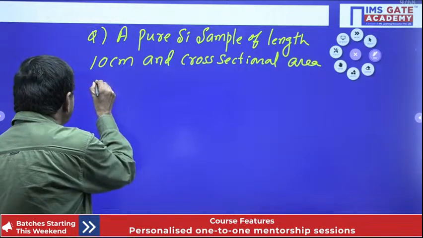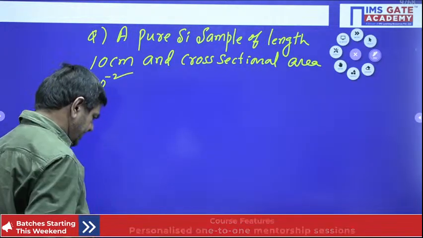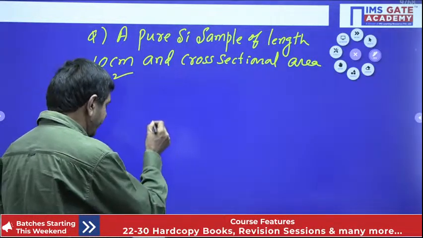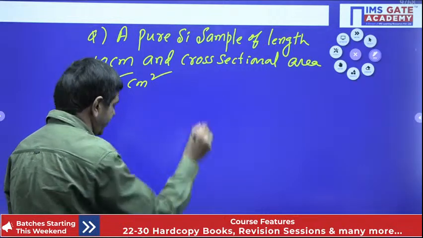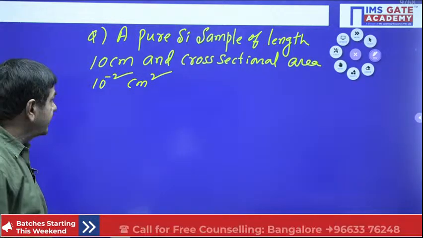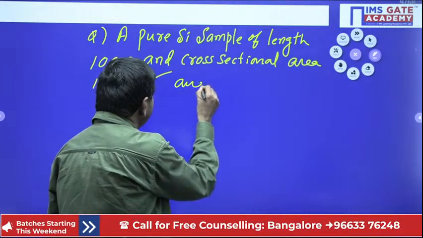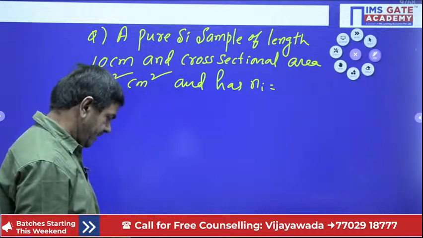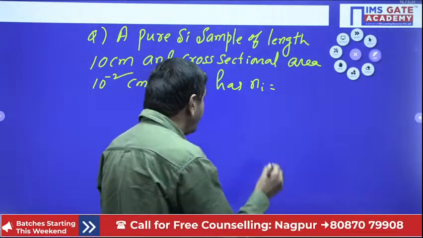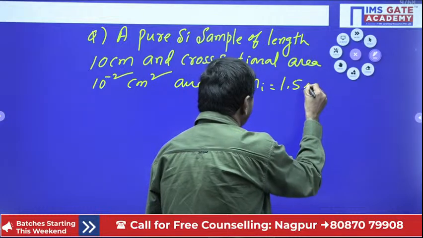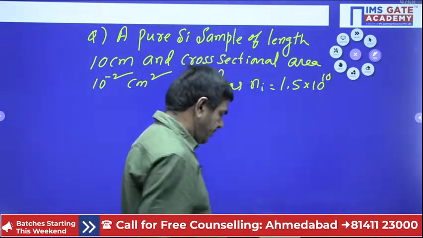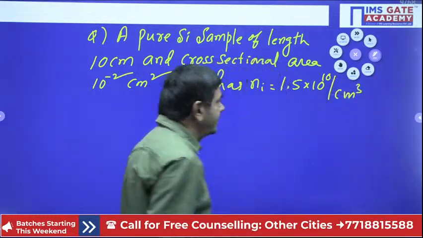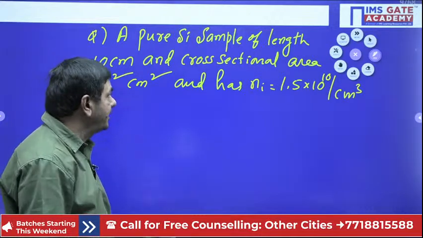10 power minus 2 cm square, the area is given. And the intrinsic concentration Ni is given. That is nothing but 1.5 into 10 power 10 per cm cube. That is the intrinsic concentration had by the material only now.